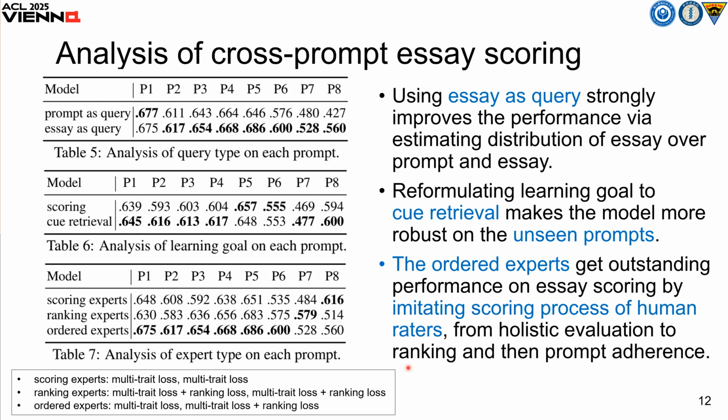We further analyze the proposed components. As you can see, using the essay as query strongly improves the performance since it estimates the distribution of essay over the prompt and essay. We reformulate the task from scoring to cue retrieval. It makes the model more robust on the unseen prompt. The order aspect gets the best performance on the essay scoring by imitating the human rater from the holistic evaluation to ranking and then prompt adherence.